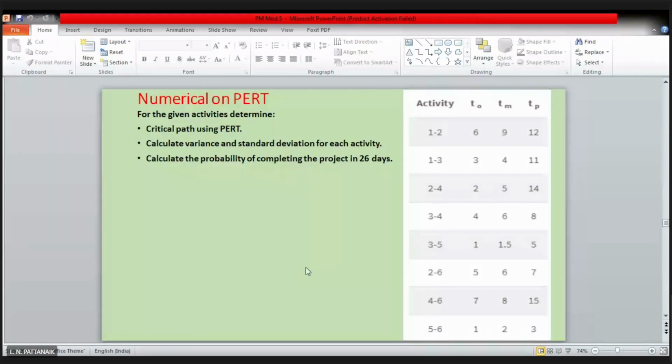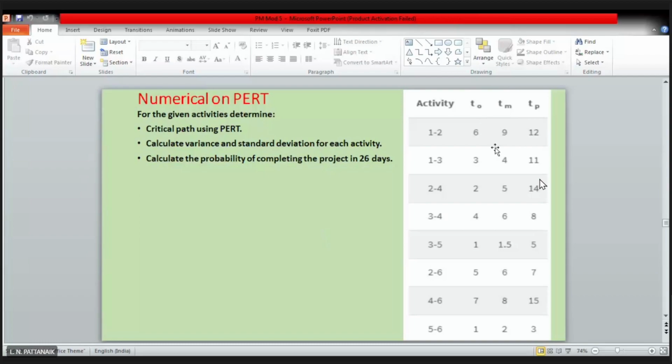The standard deviation formula is TP minus TO divided by 6. Just the difference between TP and TO, that's the maximum and minimum, divide that by 6. So in the next column also, you calculate the standard deviation of this. So what is the question actually?